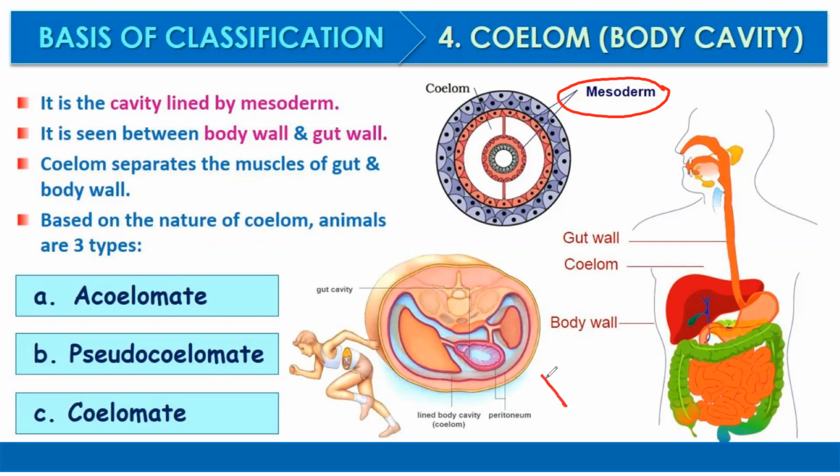Here you can see in this diagram, this entire region is the gut, and this is the body wall, and there is a gap, and that is coelom. Coelom separates the muscles of the gut and the body wall. Based on the nature of coelom, animals are of three types: acoelomate, pseudocoelomate, and coelomate.